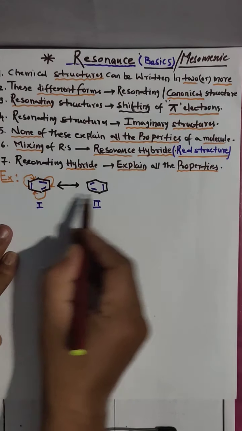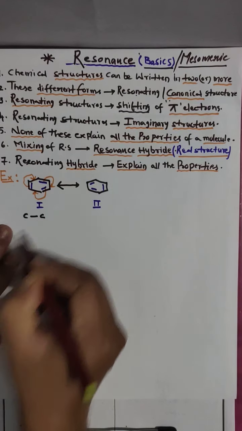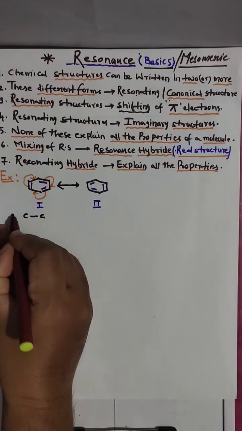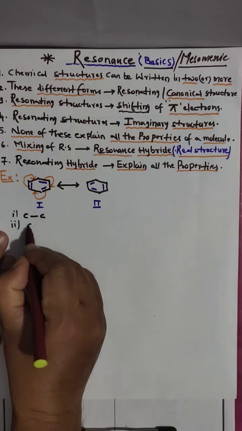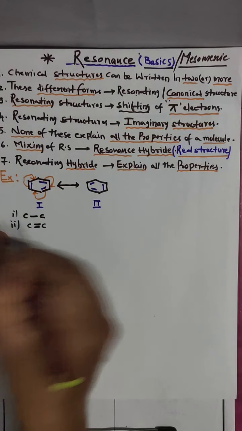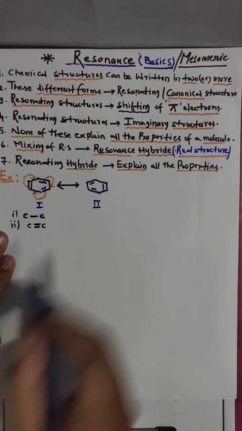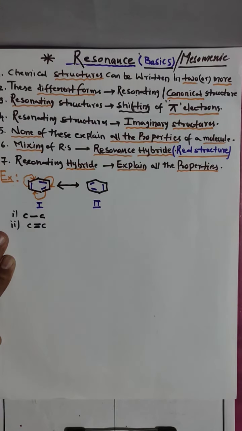In this benzene or in this benzene we have carbon-carbon single bonds and also carbon-carbon double bonds. Am I right? See here, double, single, double, single, double, single.